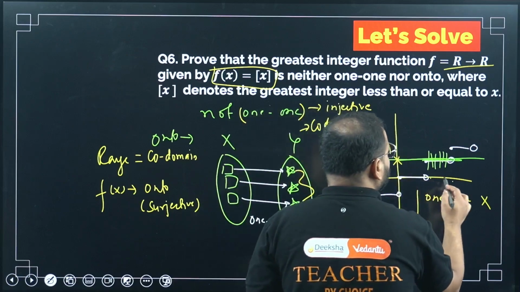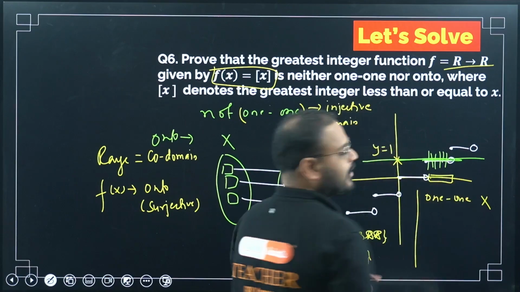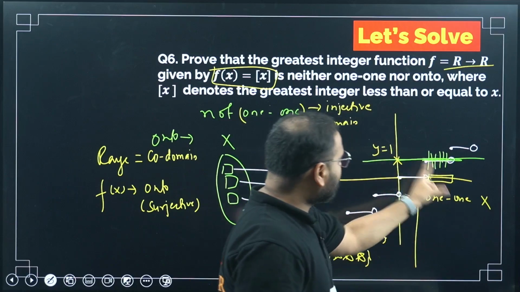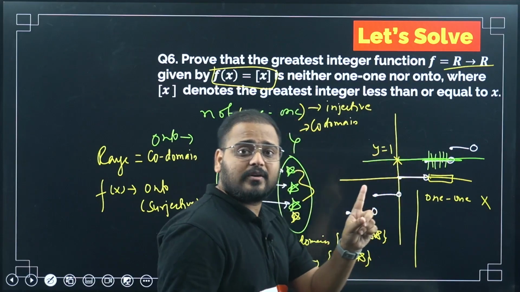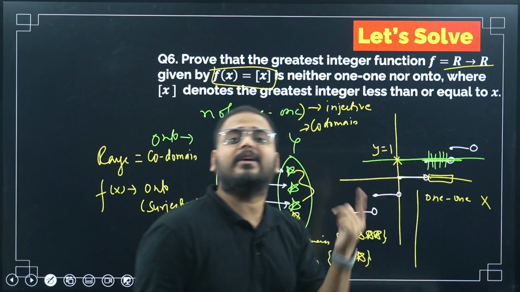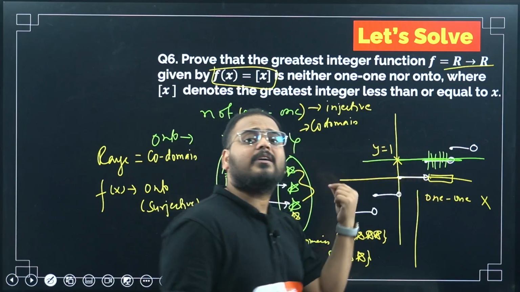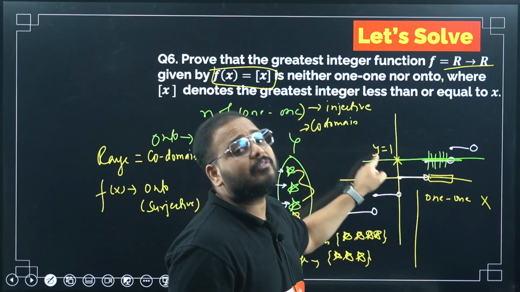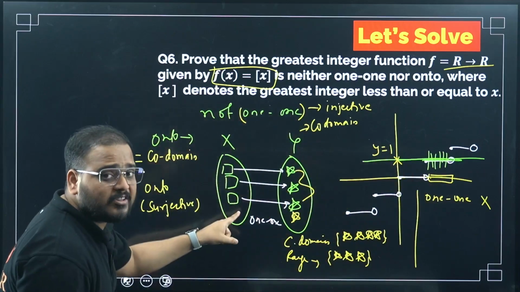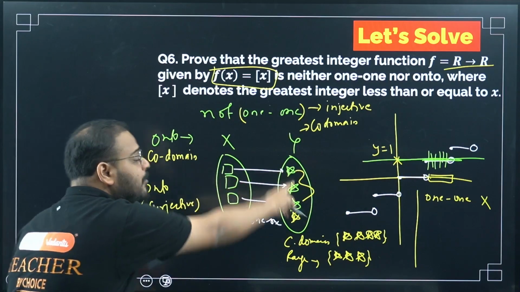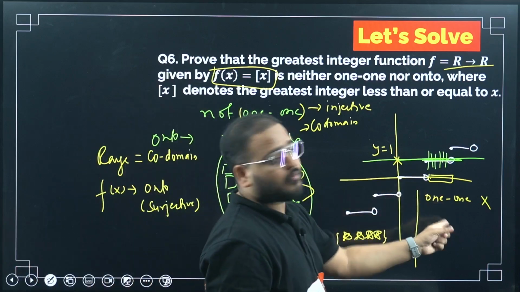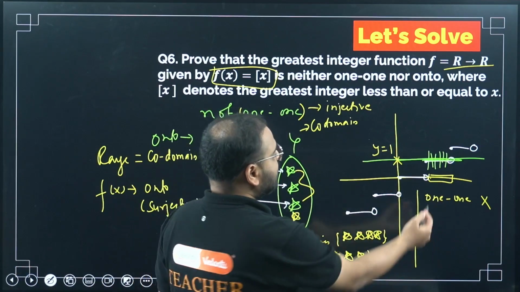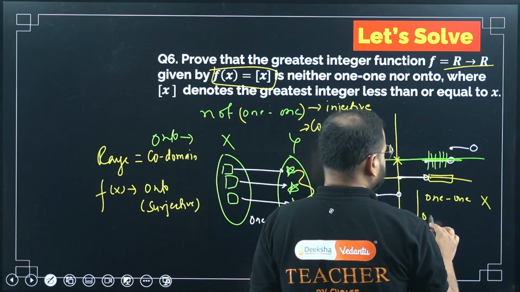Why am I saying this? Because for all these values on the x-axis, what is y? y is only 1. For x equals 1.1, what is y? 1. For x equals 1.2, what is the value of y? 1. So for all these infinite number of x's, I have only one y, whereas the one-one function states that for one x there should be only one y. So obviously not one-one. What about onto?